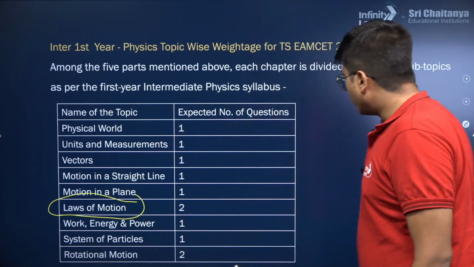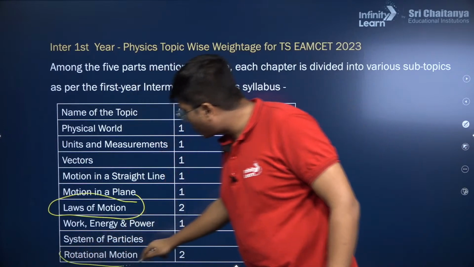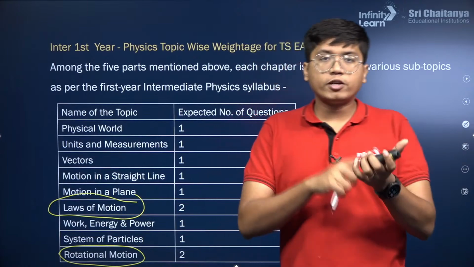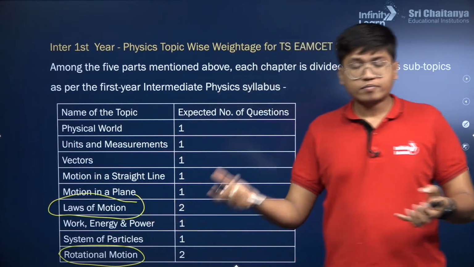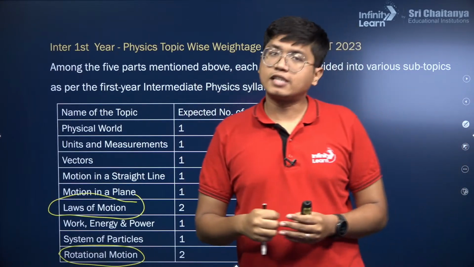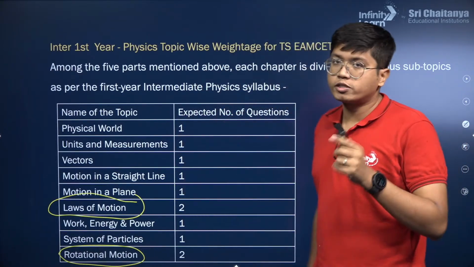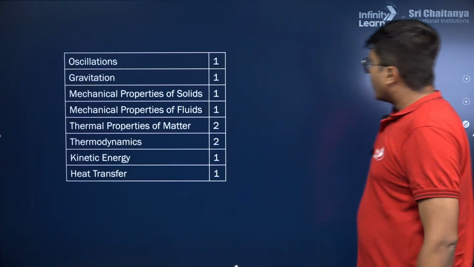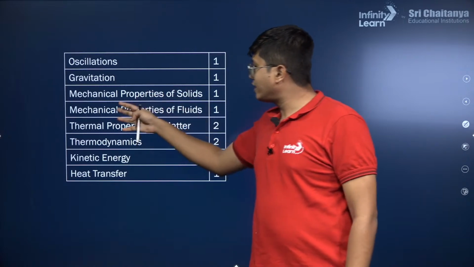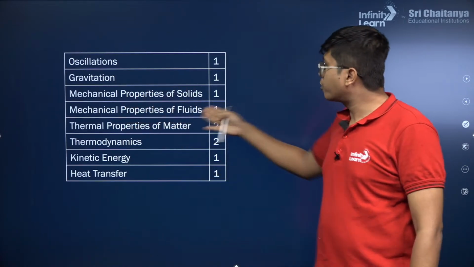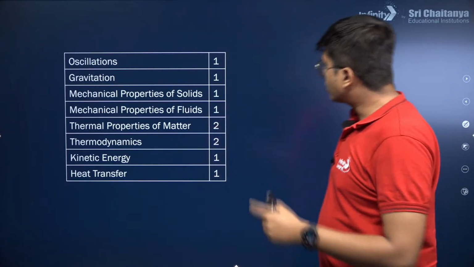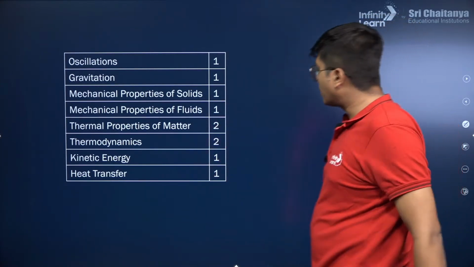Okay, let's move on. Rotational motion, again this is important, and it not only has more marks, but also this is a big part. Moment of inertia, then you have the clockwise and counterclockwise torque, many things coming up. So that is why rotational motion is also important. Next up, oscillations, gravitation, mechanical properties of solids and fluids. These are big chapters, especially mechanical properties of fluids and gravitation, but they have comparatively lower weightage. Gravitation, especially in JEE Main, becomes important.